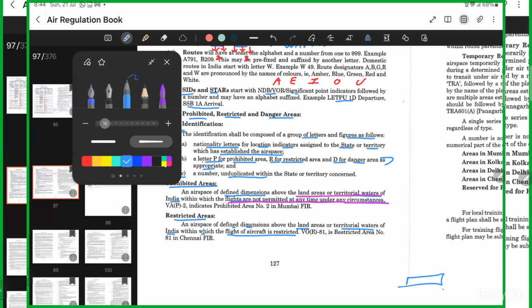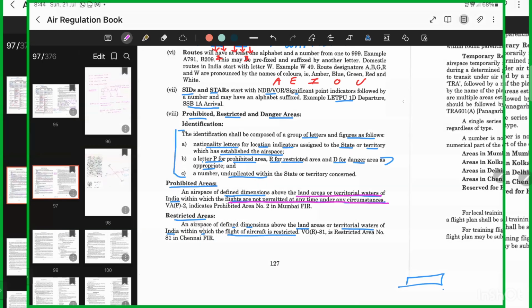Restricted area: over land areas and territorial waters, the flight of the aircraft is restricted. For example, VOR 81. Again, V stands for country. Tell me, O is which FIR? Southern side, Chennai FIR.